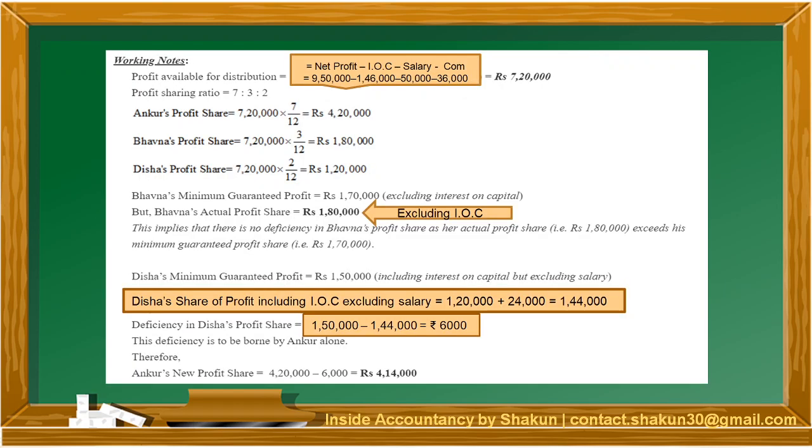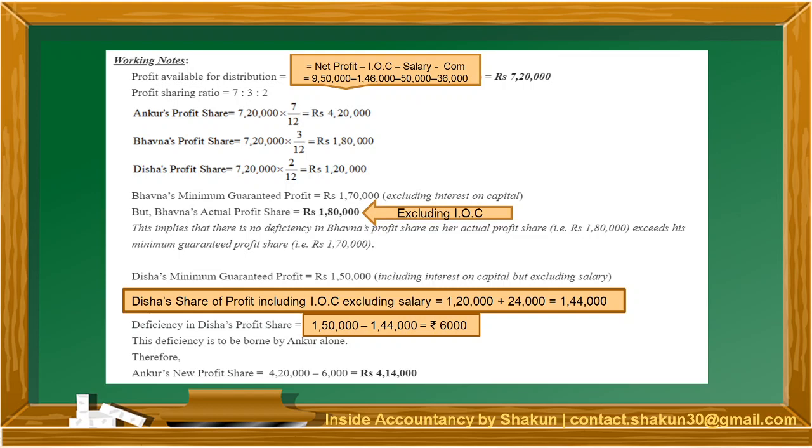Moving on. Now we need to calculate the profit which will be available for distribution. From the net profit that was given in the question, 9,50,000, we subtract the total of interest on capital, the salary and the commission. After we subtract IOC, salary and commission, we get the profit available for distribution, which is 7,20,000.